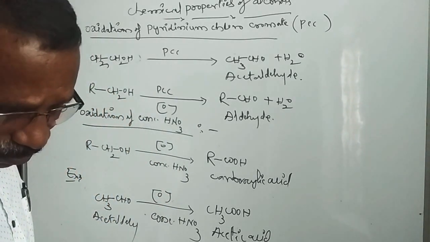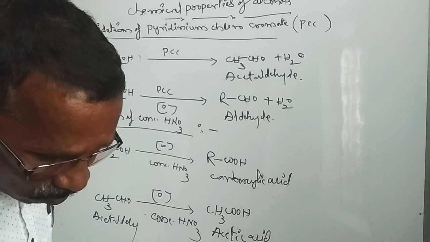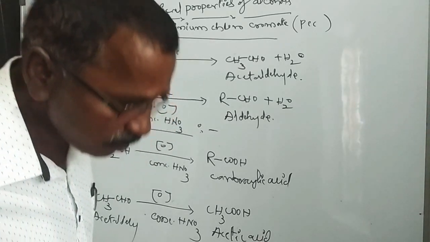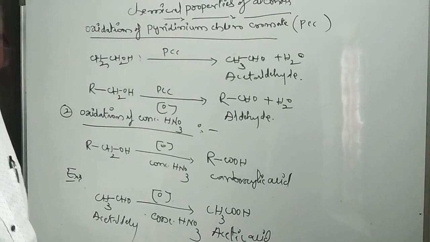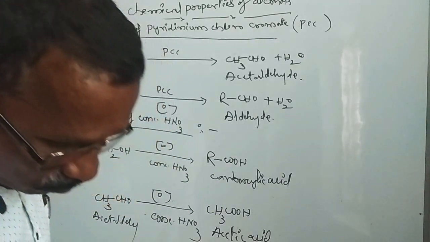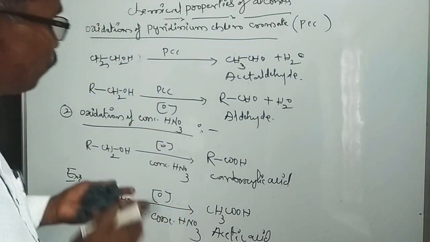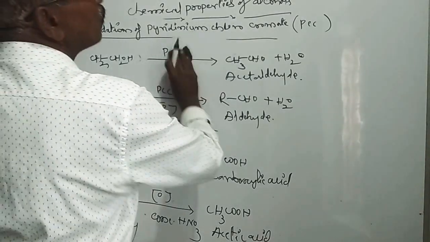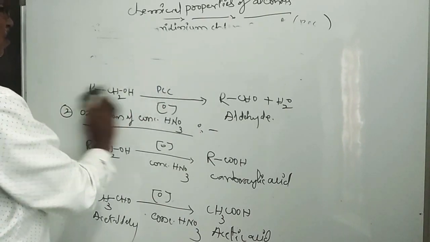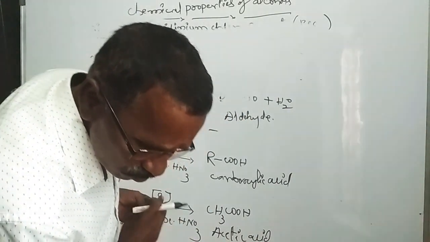Okay, next another one, Oppenauer oxidation. Alcohols with carbonyl compounds, that is acetone, in the presence of aluminum isopropoxide form a ketone compound, and isopropyl alcohol is formed.